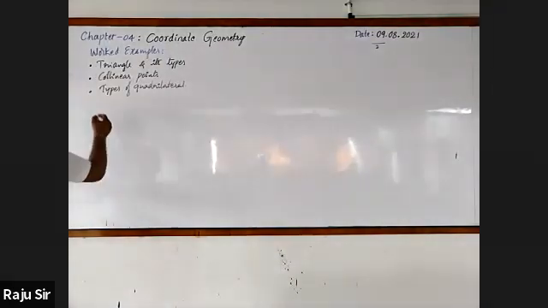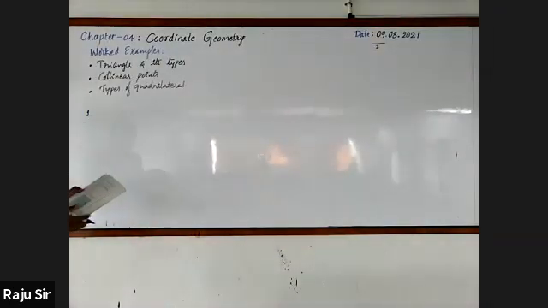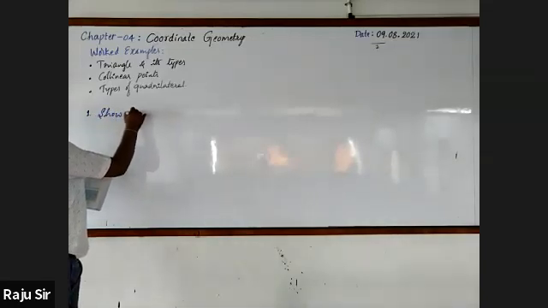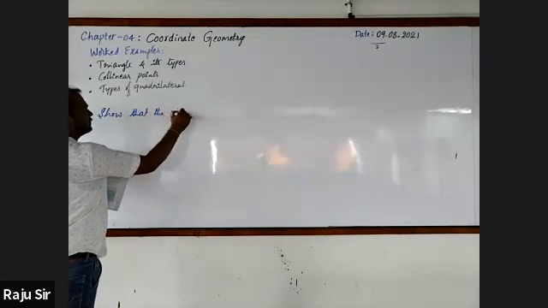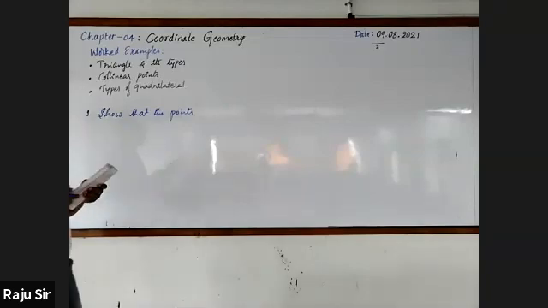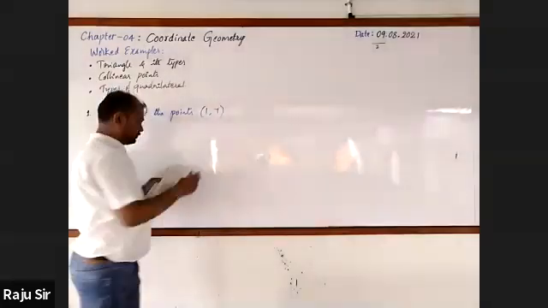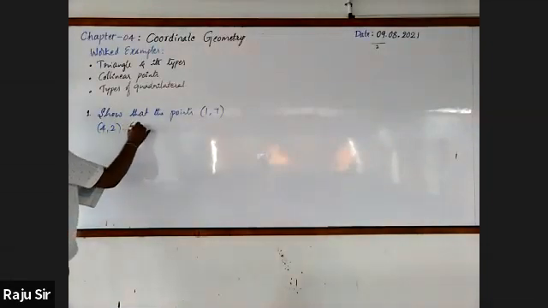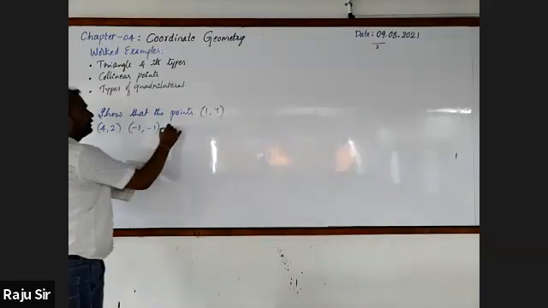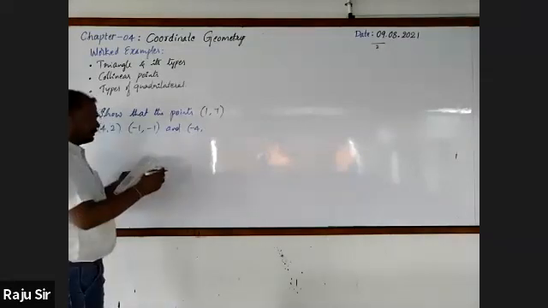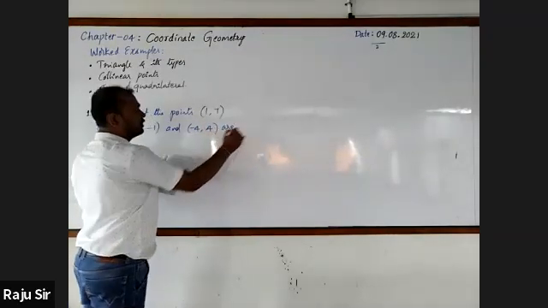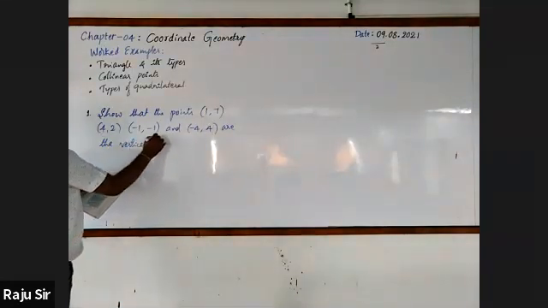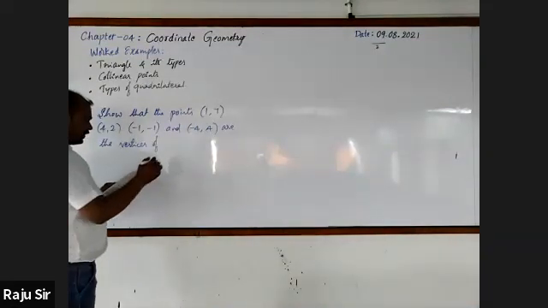Show that the points (1, 7), (4, 2), (-1, -1), and (-4, 4) are the vertices of a square.